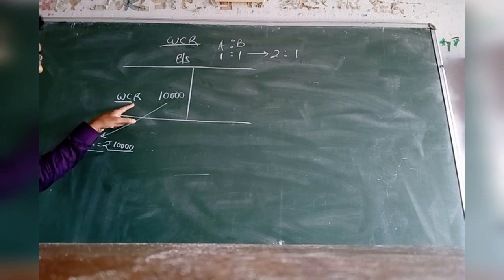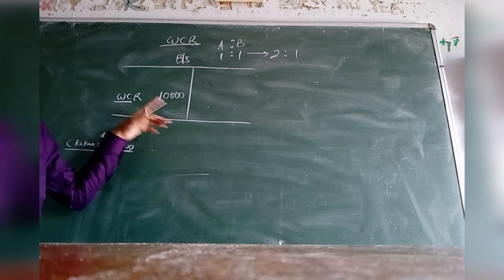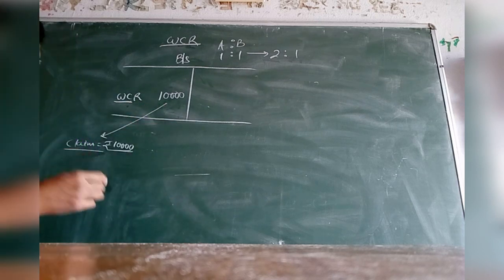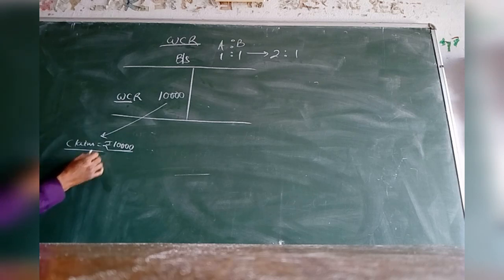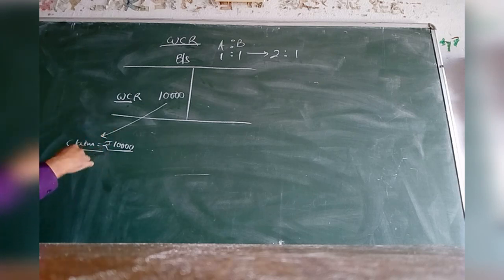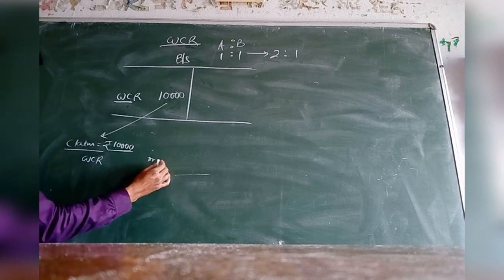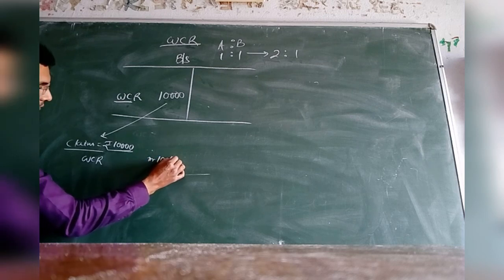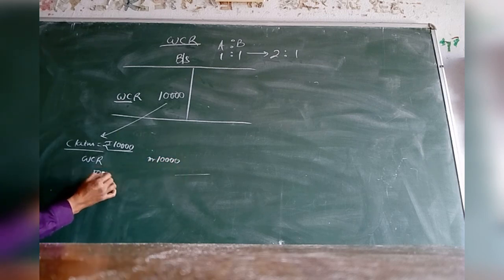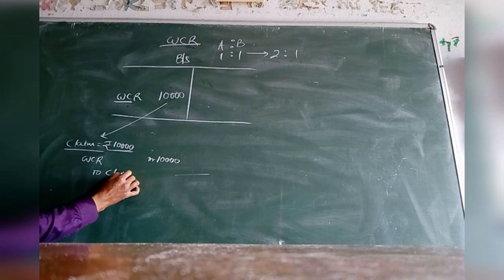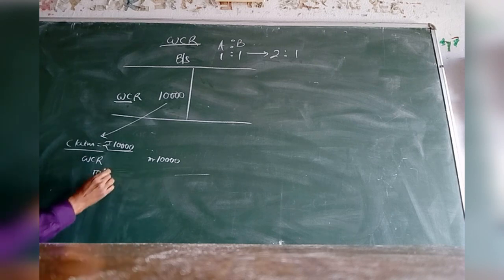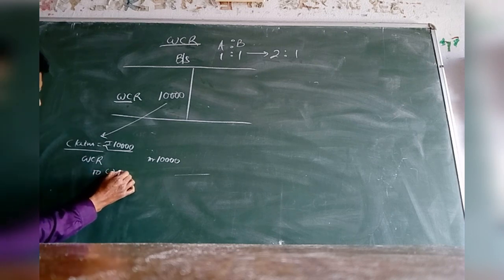So this reserve must be converted into a liability. So a journal entry has to be passed by which we can convert this reserve into a liability. Therefore, this WCR will cease to exist. WCR account will be debited with rupees 10,000 and credited to a liability account, that is, workman compensation claim account.